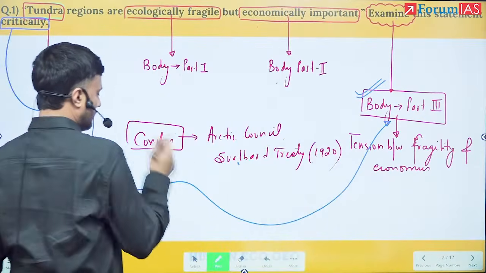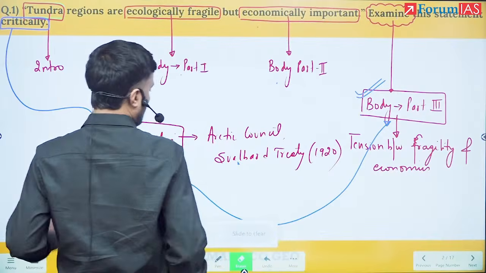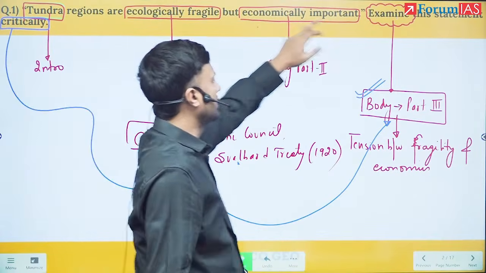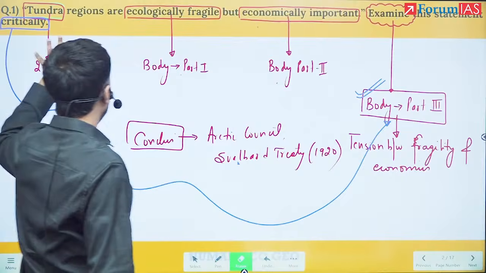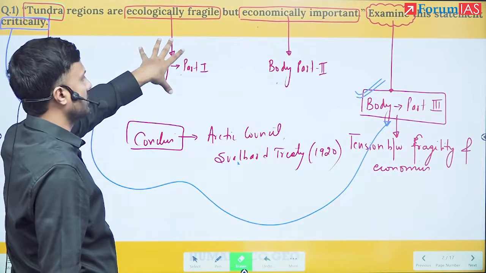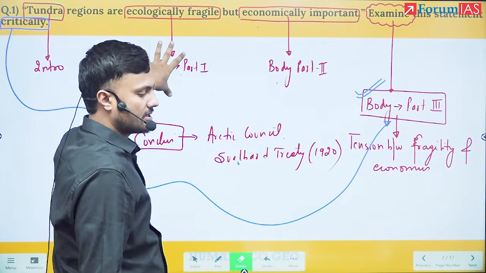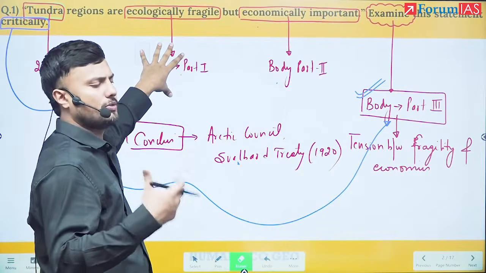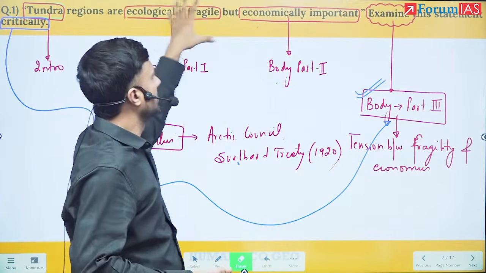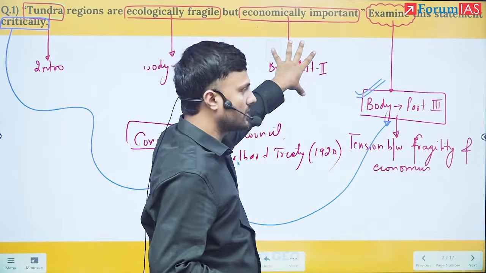Okay. So let us see why it is saying examine critically. You see, first we are introducing, then we are saying the fragility, then we are saying that yes, despite the fragility, there is so much economic importance. Then we are talking about the economic importance.